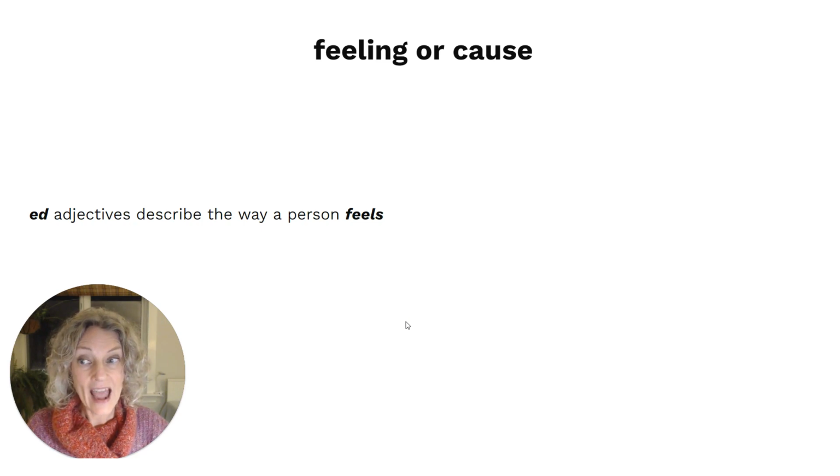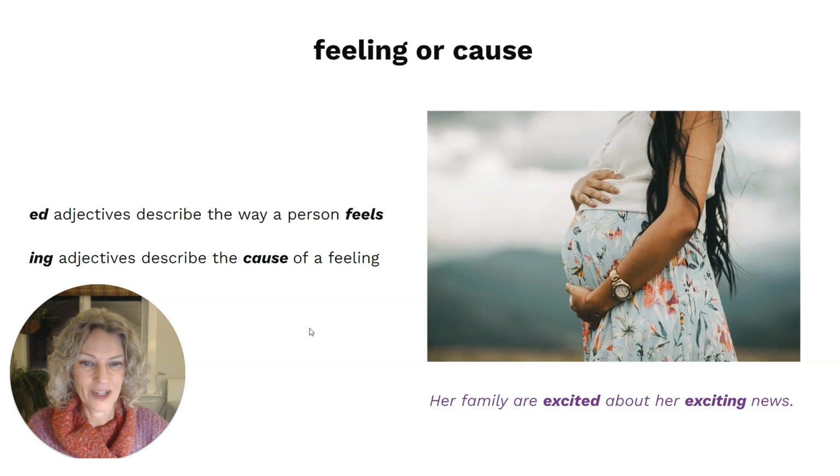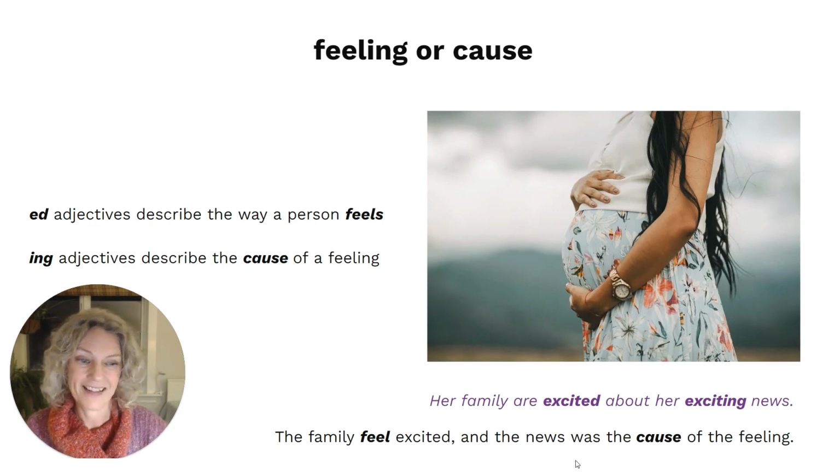So an ed adjective describes the way a person feels, and an ing adjective describes the cause of the feeling. Here's an example. Her family are excited about her exciting news. So the family feel excited, and the news was the cause of the feeling.